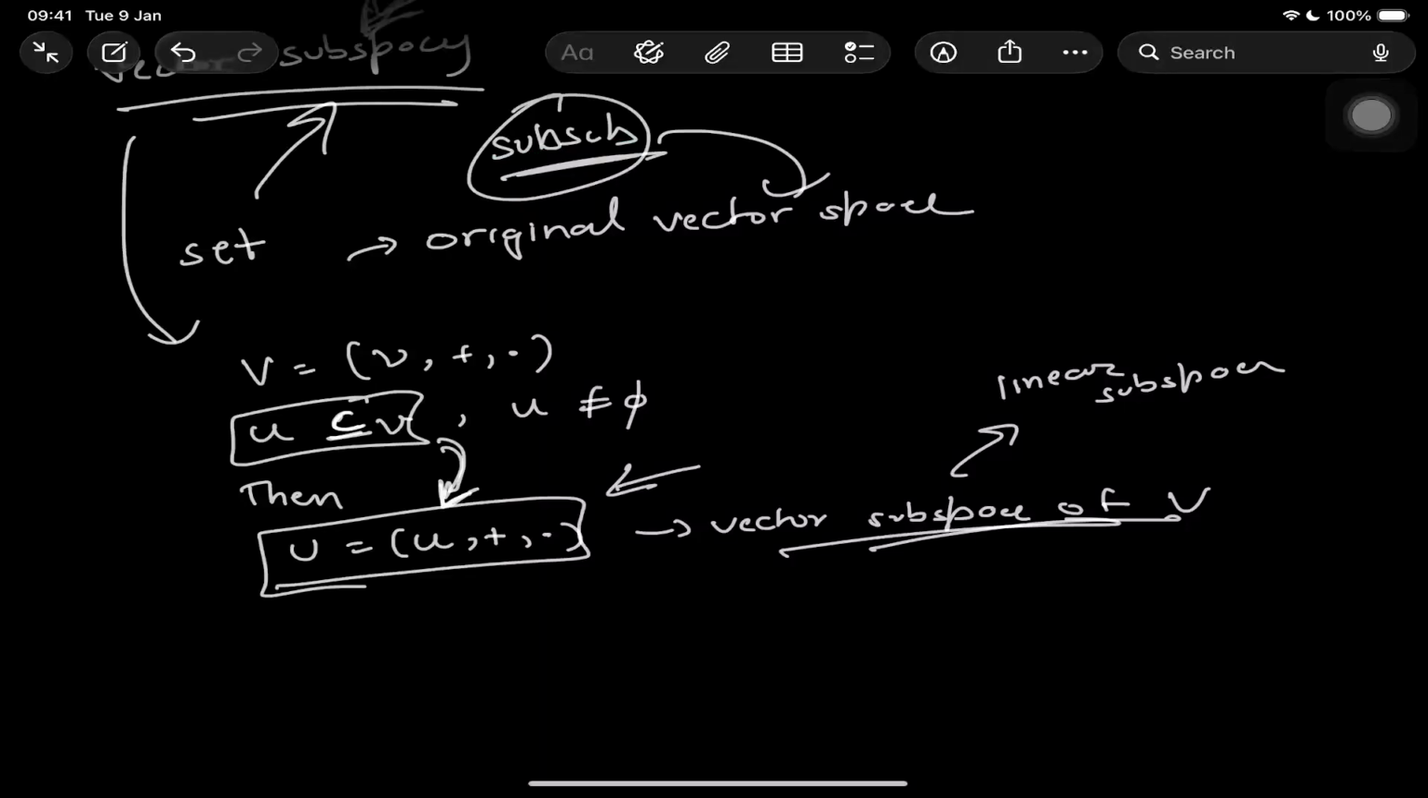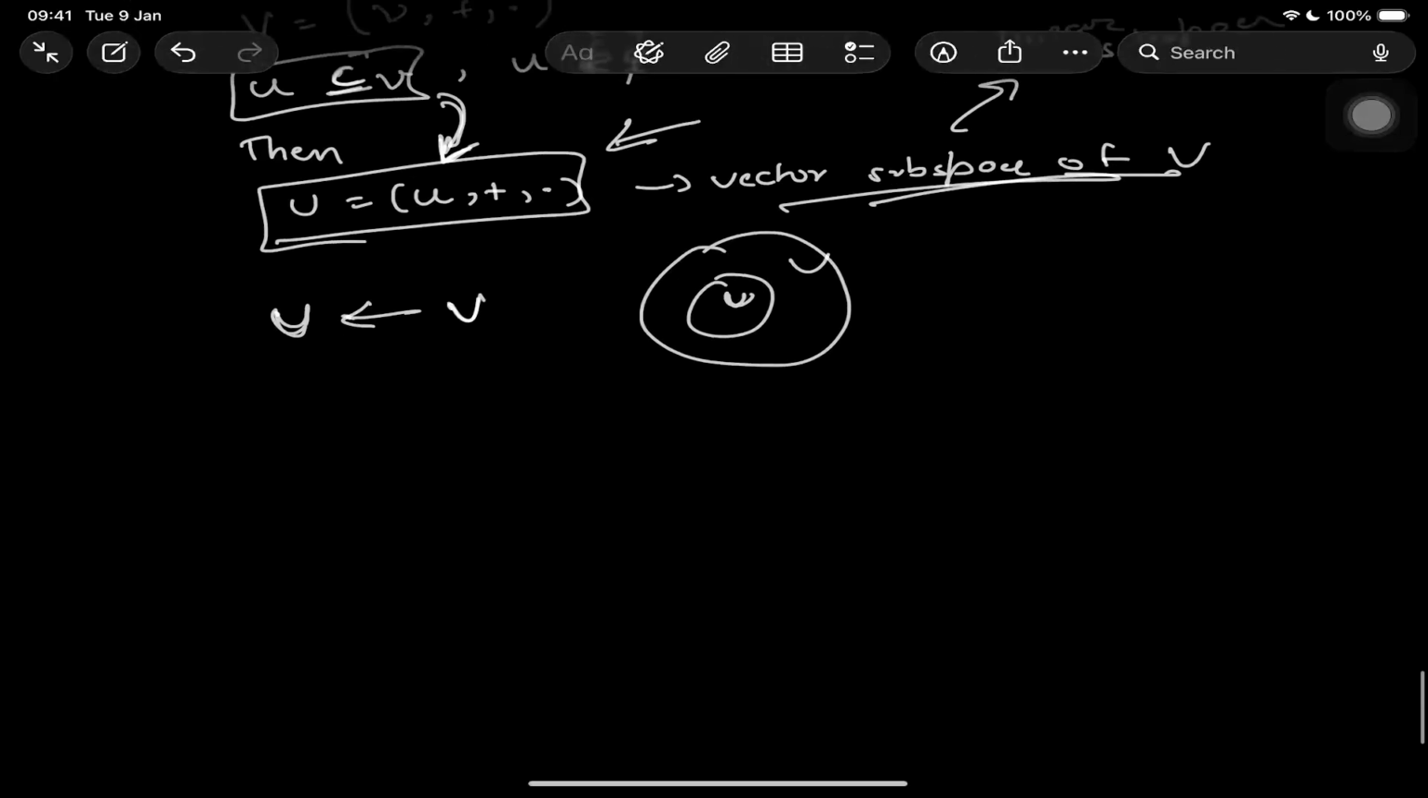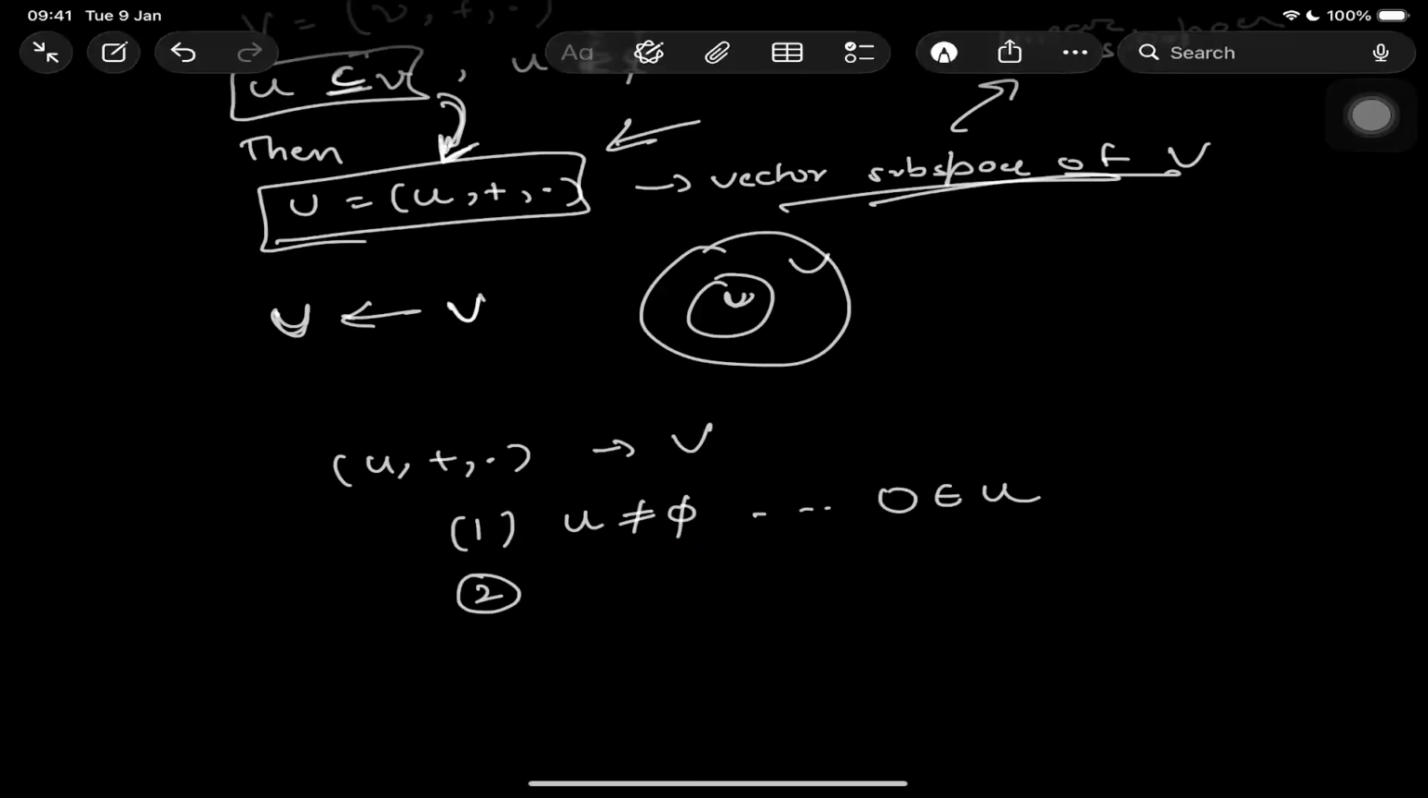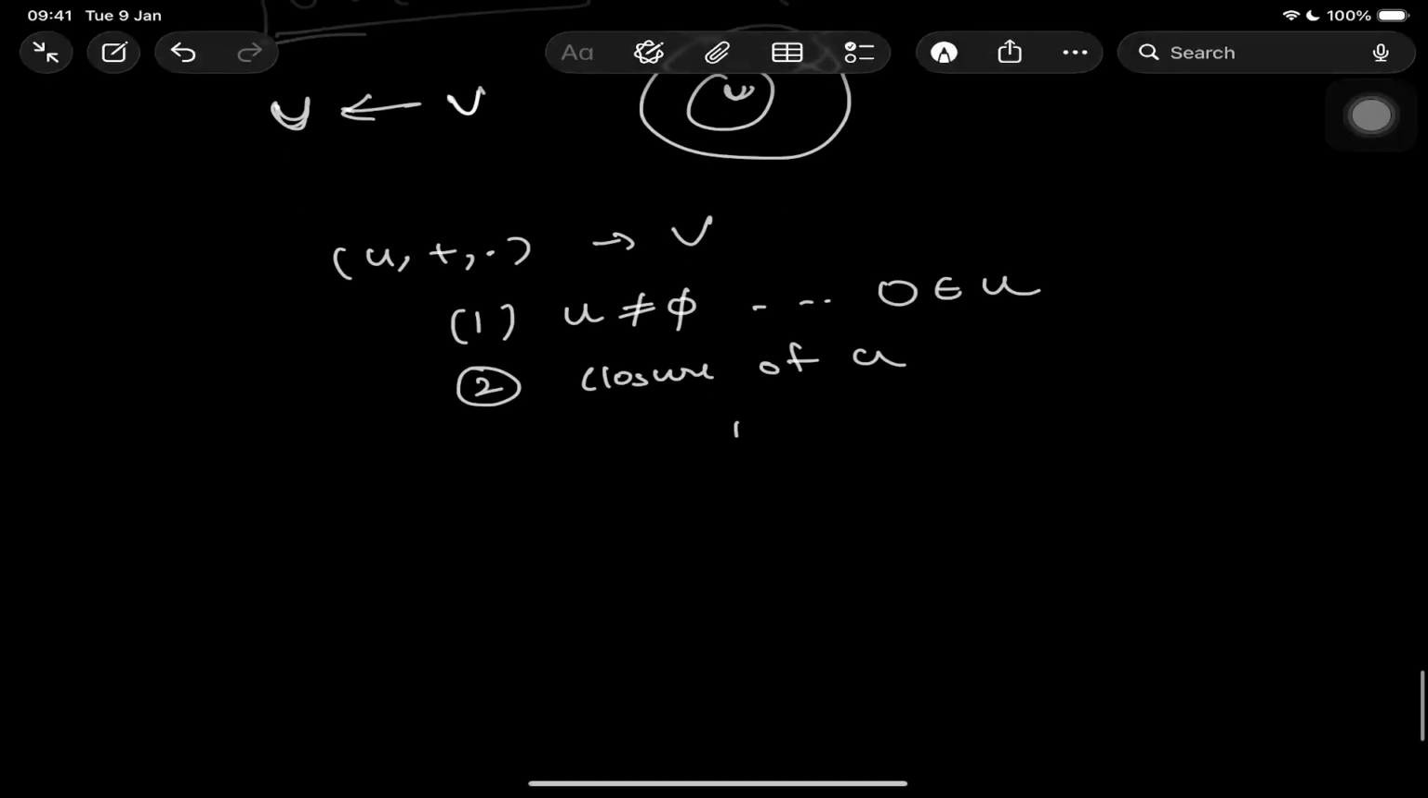Also, the vector subspace U inherits properties from the vector space V, since it's just a subset. So all the properties of V, you will have the same properties. To determine if U is a subspace of V, first, U is not an empty subset and 0 is a part of U. So this is the first condition. Second is the closure property of U, which is first with respect to the outer operation.